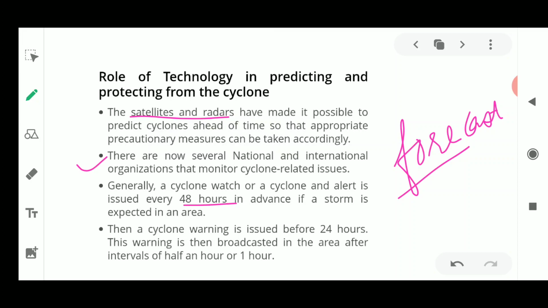Next, when a cyclone warning is issued 24 hours before, this warning is broadcast in an area at intervals of half an hour to one hour. So it is monitored on a very large scale, so that people could be safe when the time comes.